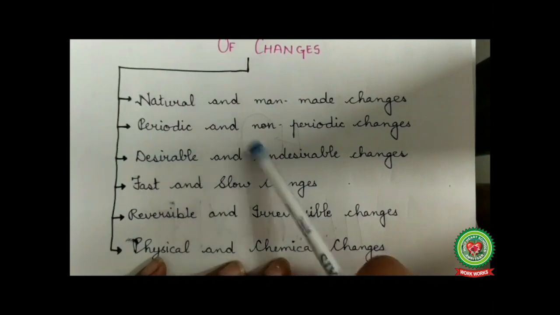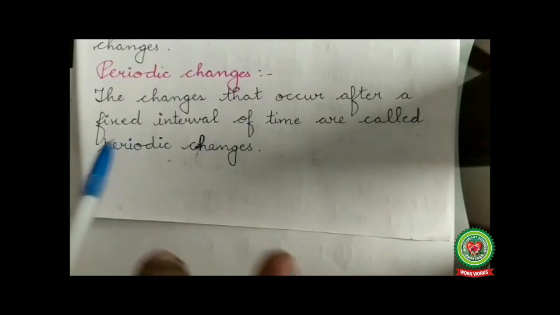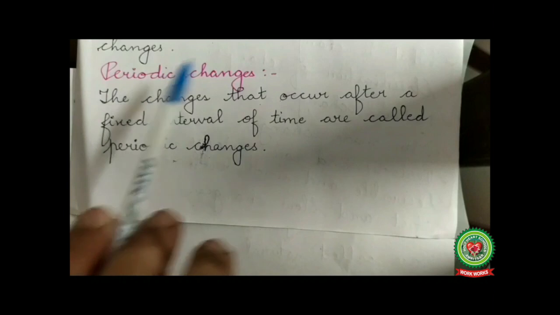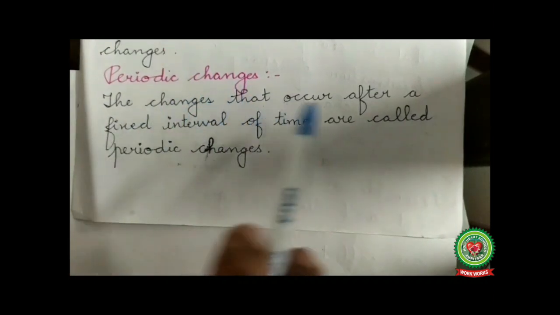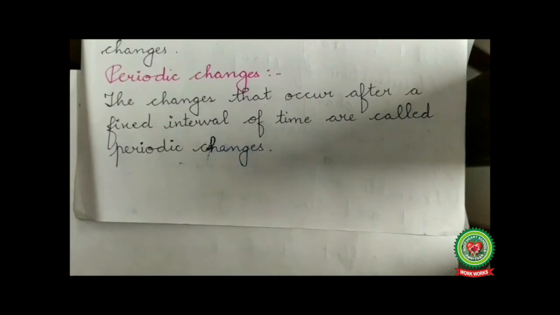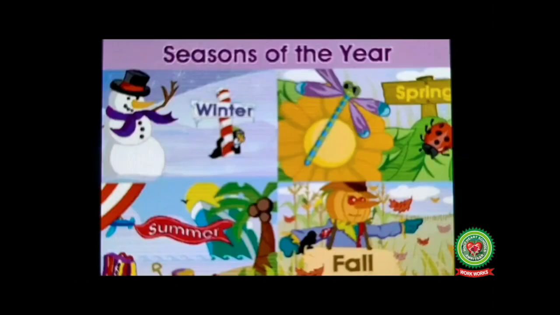Next is periodic and non-periodic changes. Now, what do we mean by the word periodic? Periodic means fixed interval of time. So, the changes that occur after a fixed interval of time are called periodic changes. Now let's discuss this with the help of examples. Students, changing of season. Is it coming after regular interval of time?